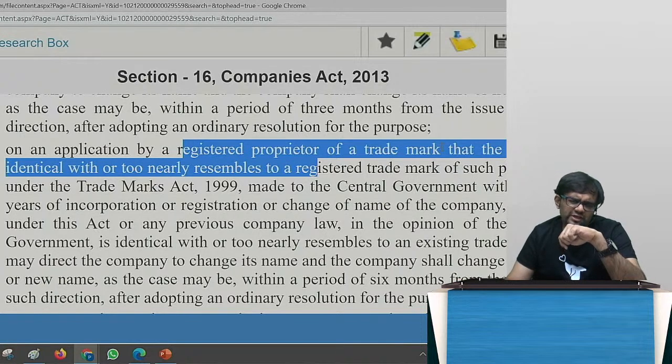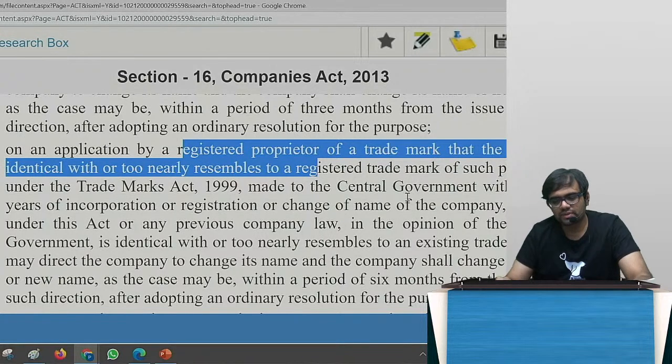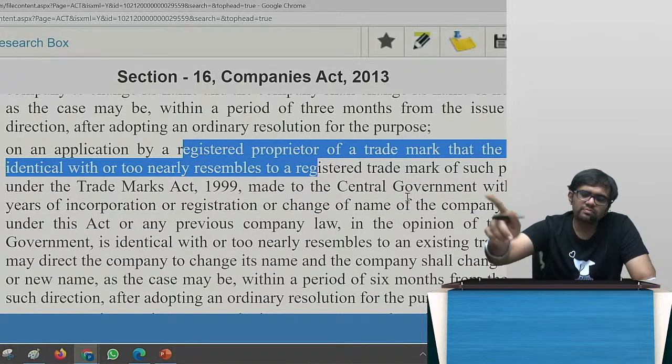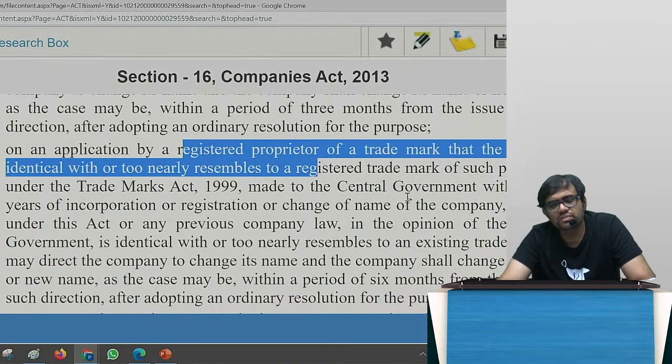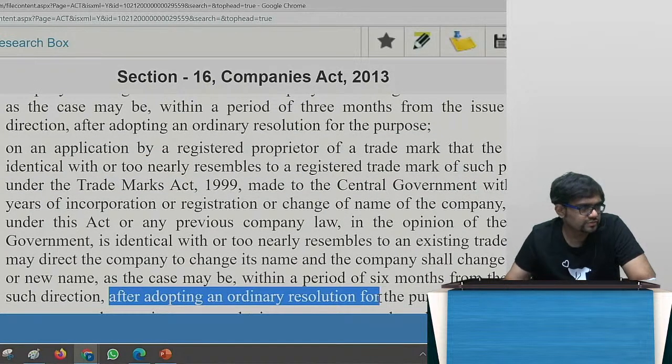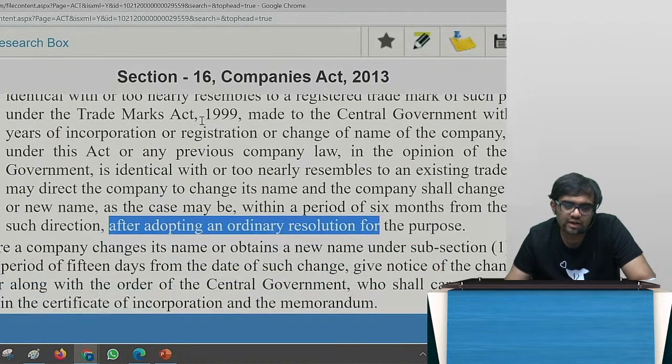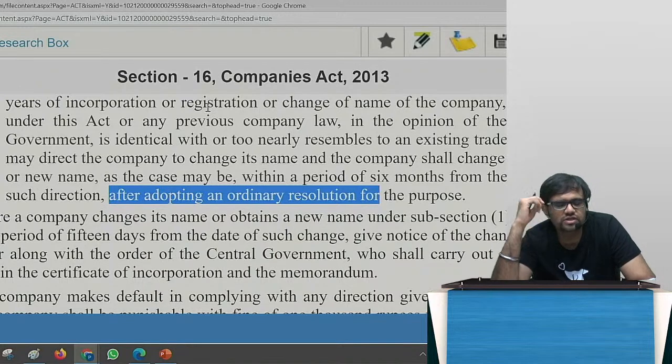Correct? So if you see trademark, if it is there for 3 years, within 3 years of coming to know that you are breached, I have to apply to the MCA and tell them this company is using my trademark, so please ask them to remove. So they can remove by adopting what resolution? Ordinary resolution. Okay, Aman. WWE forever is Aman. Okay, so after adopting what? An ordinary resolution for this purpose.